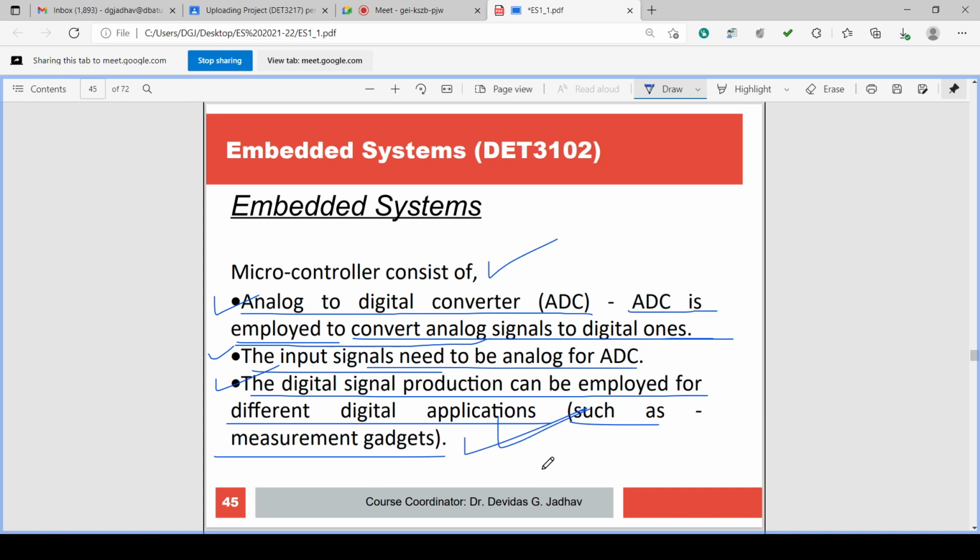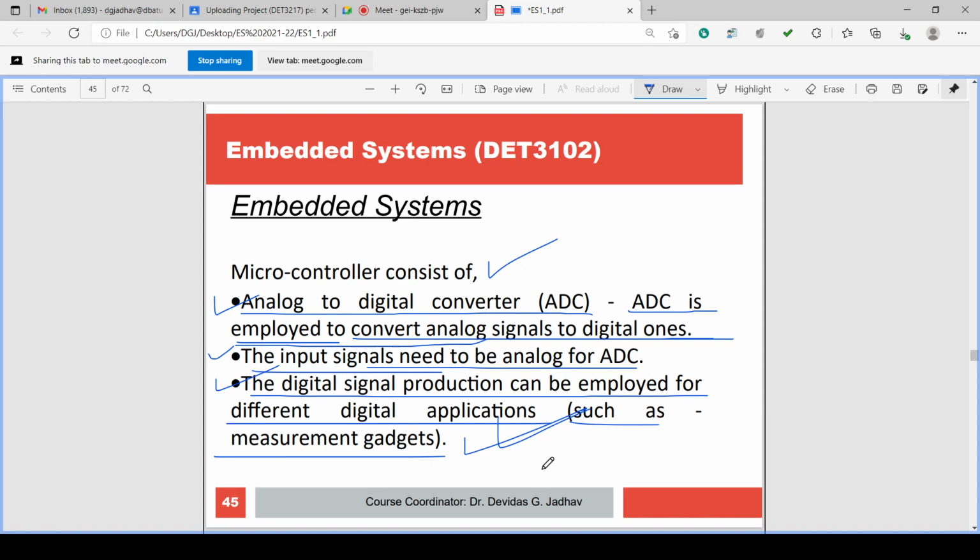Digital signal production can be employed for different digital applications such as measurement gadgets. Suppose there is some measurement gadget, anything, such as temperature measurement, pressure measurement, flow measurement, or body signal measurement like ECG or brain signal measurement, or a blood pressure measuring gadget.